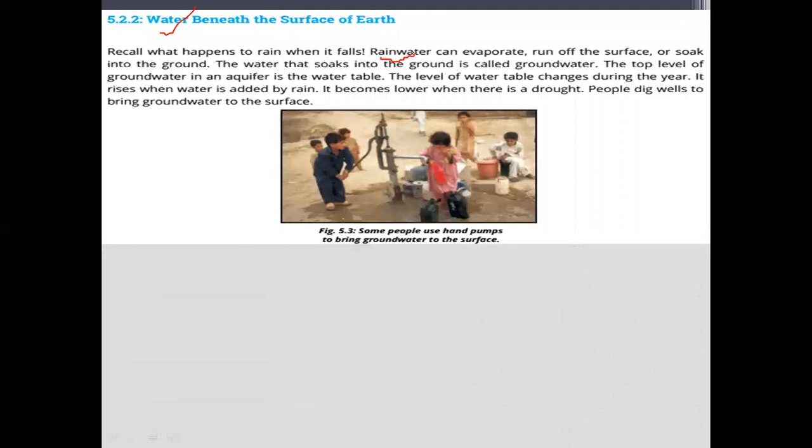collected by the rainwater. When rain falls, some rainwater evaporates, some runs off in the streams and lakes, but some soaks down into the ground. When the water soaks down into the ground, what happens? The water that soaks in the ground is called groundwater.